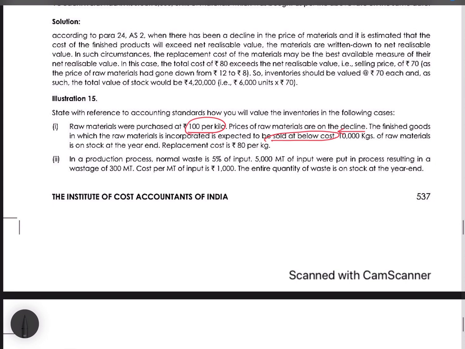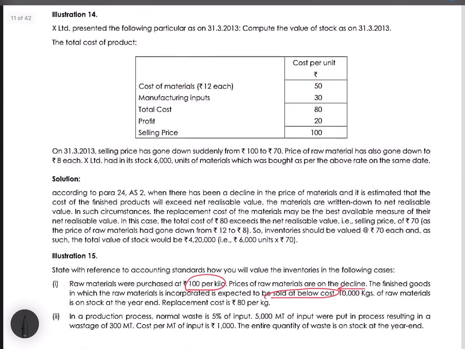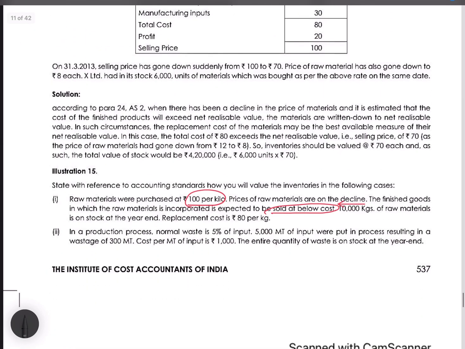Okay. So if you remember in the accounting standard, we have always read that inventory should be valued at cost or net realizable value, whichever is lower. So when they are saying the finished goods cost and NRV will be lesser than the cost, they are saying it will be lesser than the cost of whatever the raw materials they are incorporating in it.